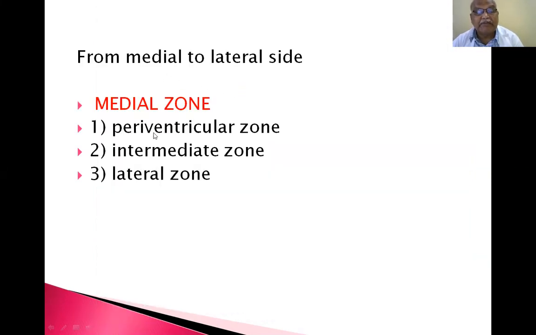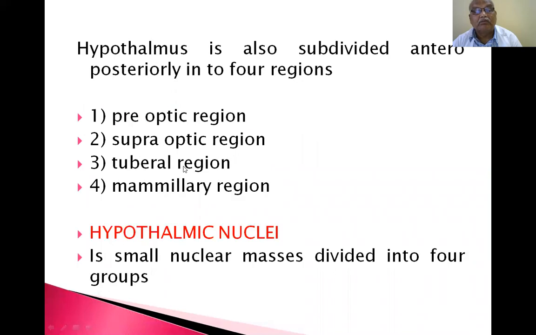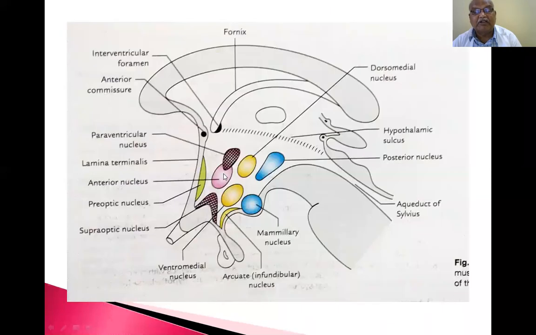From medial to lateral side, the hypothalamus is divided into periventricular zone, intermediate zone, and lateral zone. The hypothalamus is also subdivided anteroposteriorly into four regions: preoptic region, supraoptic region, tuberal region, and mammillary region. You see the diagram of the hypothalamus. All these are nuclei. This is the pineal gland. This is the superior colliculus. This is the inferior colliculus of the midbrain.